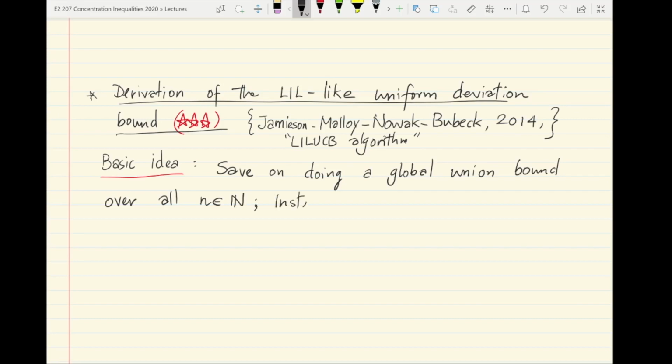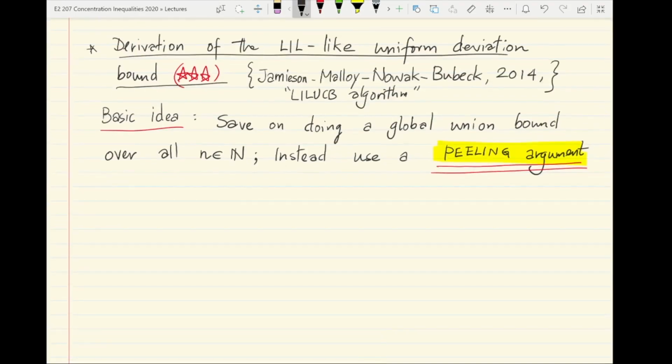Instead, we'll use what is called a peeling argument or a peeling trick. This is the name that has become standard for this kind of procedure by now, which involves, broadly speaking, much fewer union bounds over much fewer instances of time.